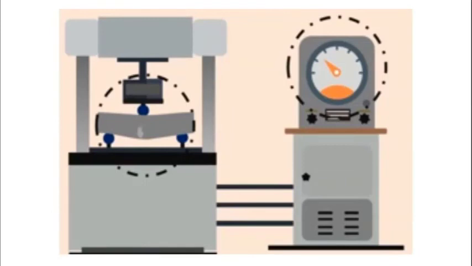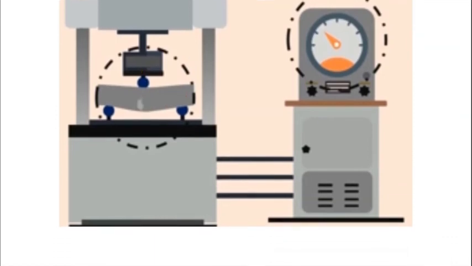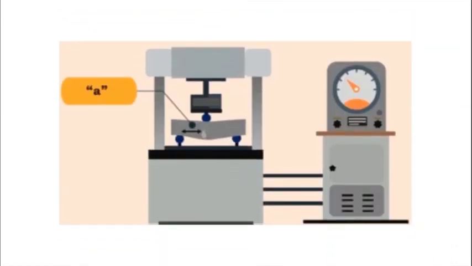So when you apply the force, for example, if this is a 1-point load or center point loading, at some particular point of loading, there is a crack that is going to develop. This is a crack, because of the tension below the neutral axis or at the bottom, right? So now find out the distance between this crack and this support and this support. Let that distance be A.